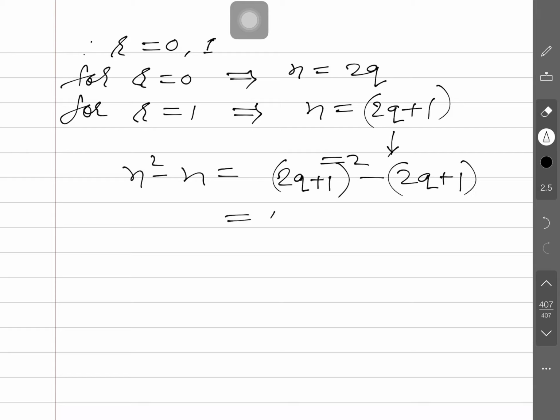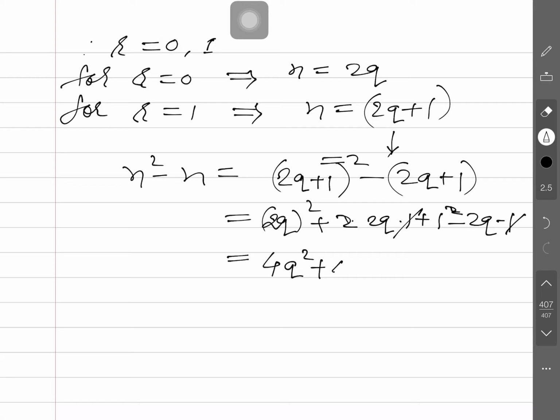Expand it: first term square, plus 2 times first term and second term, plus second term square, minus 2q minus 1. The 1 cancels, and further it shall be 4q square plus 4q minus 2q, which is 4q square plus 2q.